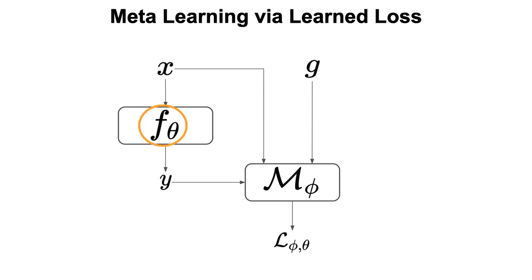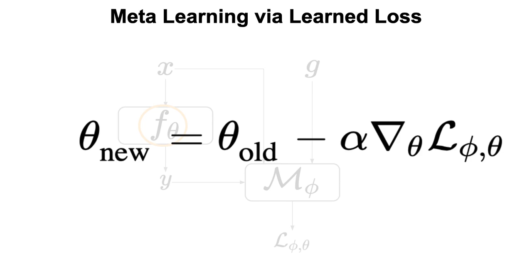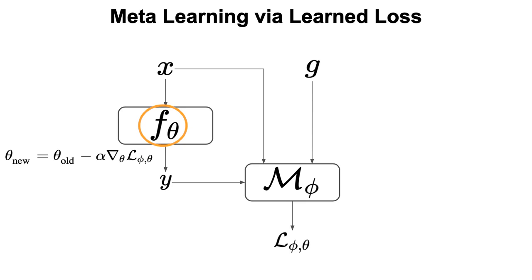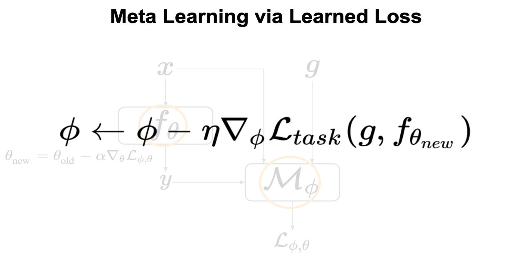To update f, and since L is a function of theta, we compute a gradient of L with respect to theta, and perform a gradient update using our learned loss function, giving us the new and currently optimal parameters of f, given the learned loss. To update M, our loss network, we formulate a task-specific loss that compares the output of the currently optimal f with the target information.